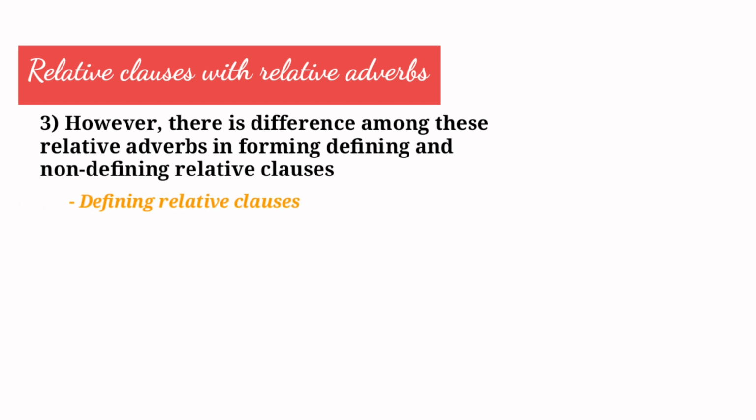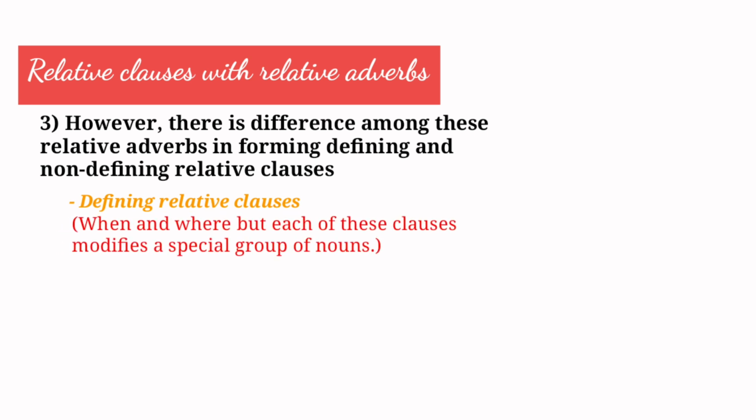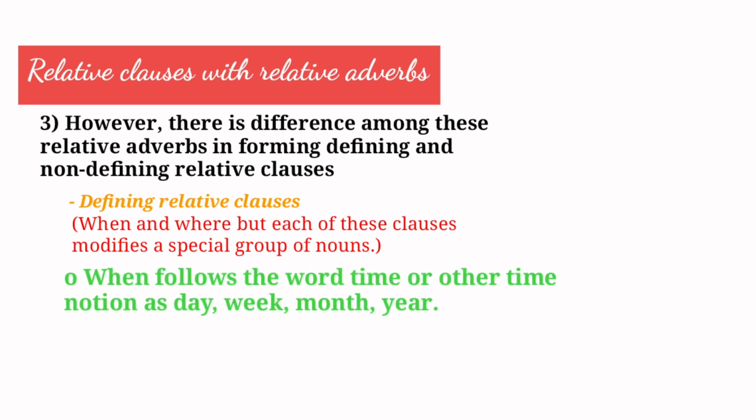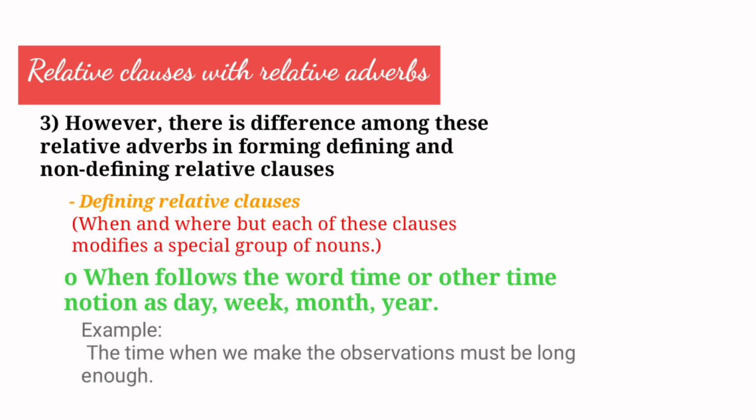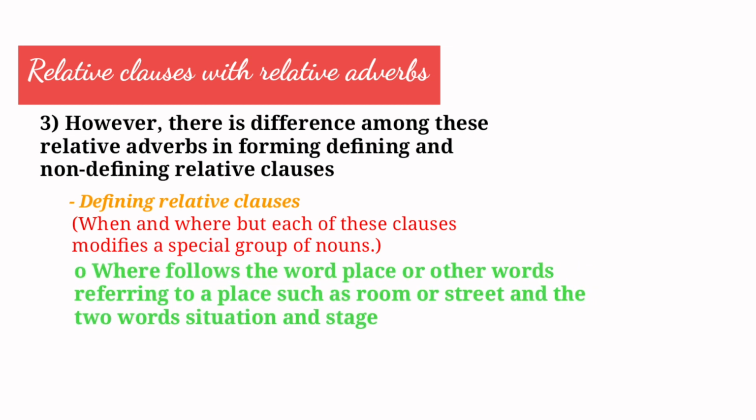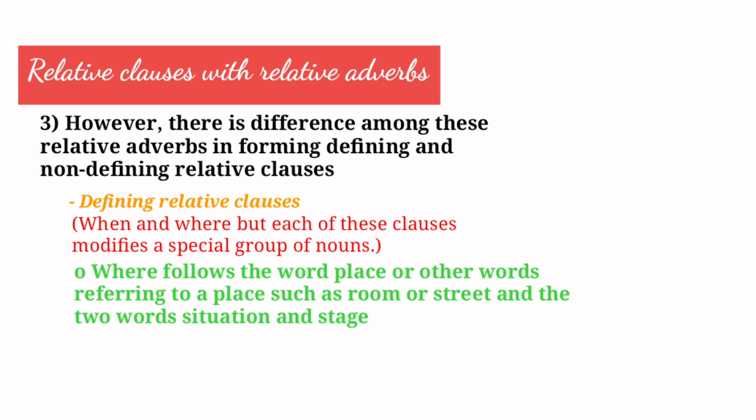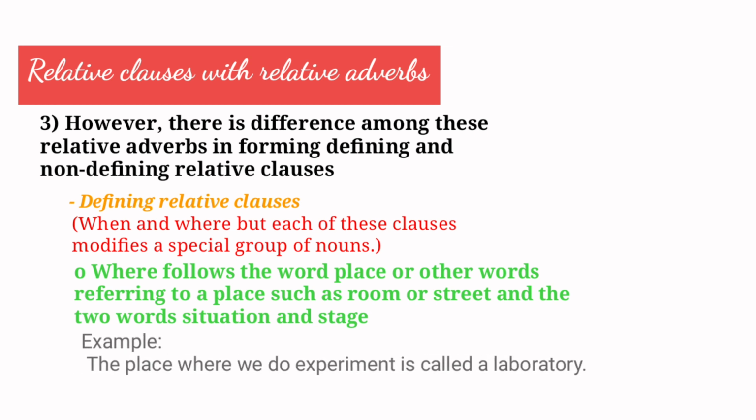For defining clauses, when and where are used in defining relative clauses, but each of them modifies a special group of nouns. When follows the word time or other time notions such as day, week, month, year. Example: The time when we make the observation must be long enough. Where follows the word place or other words referring to a place such as room or street, and the two words situation and stage. Example: The place where we do experiments is called a laboratory.